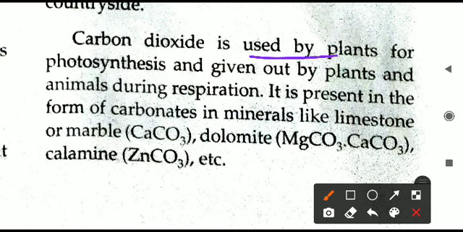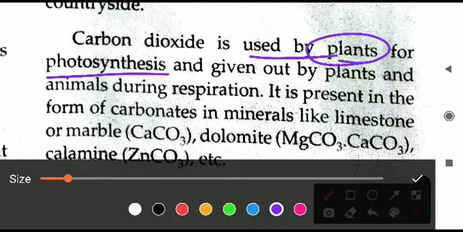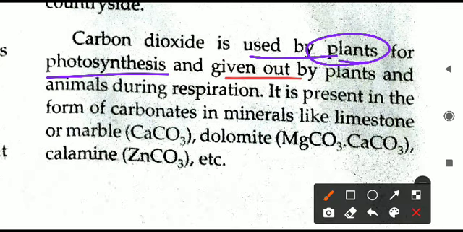This CO2 gas is regularly used by the plants for the process of photosynthesis, and it is given out by the plants and animals during respiration.